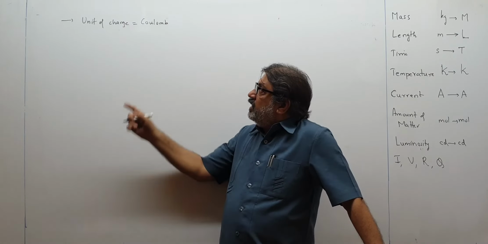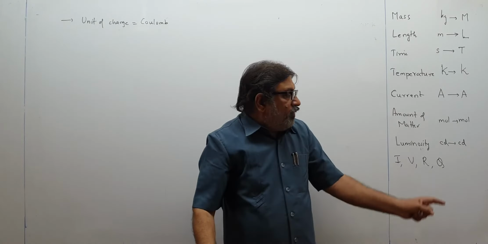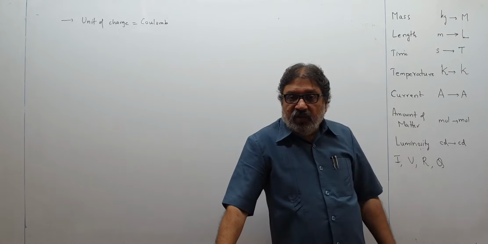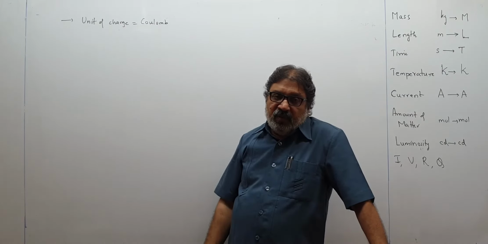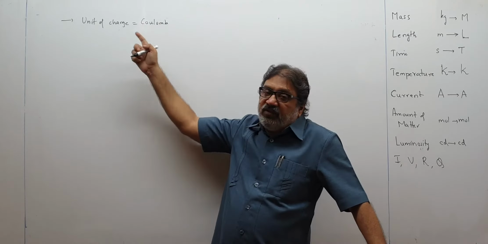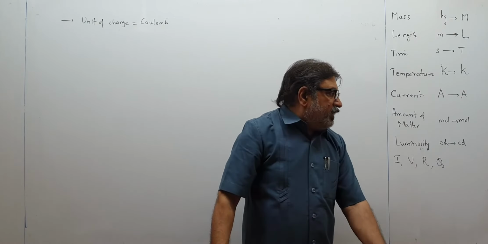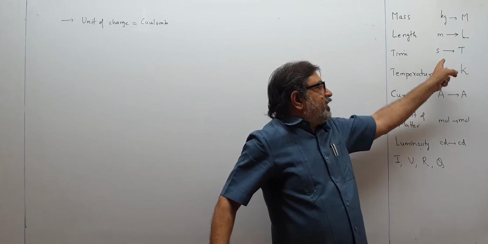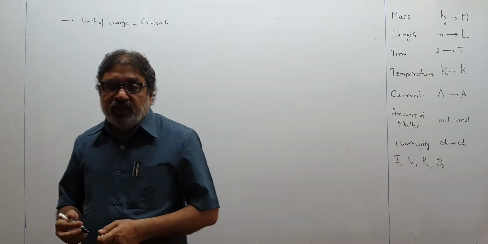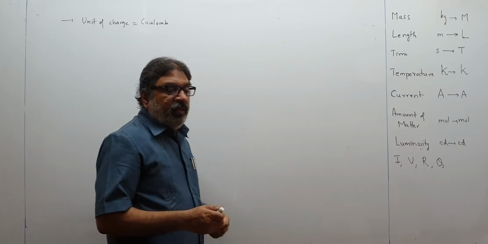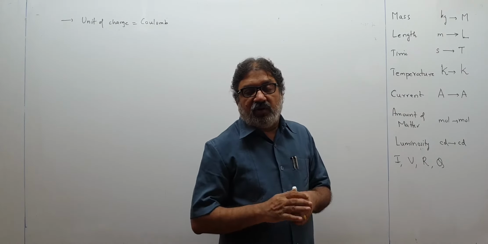So remember, coulomb is an SI unit, no harm in that. But coulomb we cannot see over here. So this is not the fundamental unit of this quantity. We want to write the unit of charge in terms of fundamental units, means in terms of these quantities: kilogram, meter, second, Kelvin, ampere, mole, candela. We want to write the unit of every physical quantity in terms of these 7 quantities, then only their dimensional formula can be got, otherwise no.